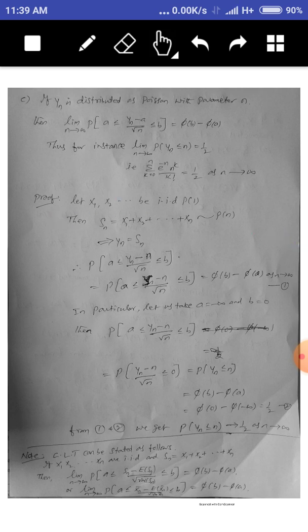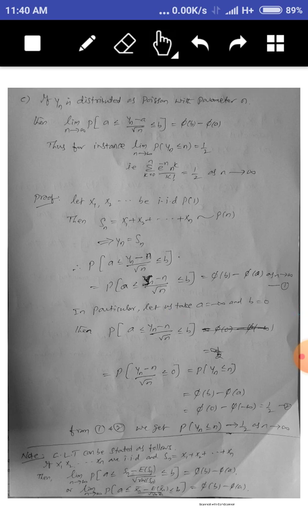Let X1, X2, ..., Xn be IID following the Poisson with parameter 1. Then Sn equals what? Sn is the sum of n random variables, X1 plus X2 plus ... plus Xn, that follows the Poisson with parameter n. Yn we take as Sn. Then we know the central limit theorem: probability a is less than or equal to (Yn minus n) divided by root n is less than or equal to b. Substituting the value, P of a is less than or equal to (Sn minus n) divided by root n less than or equal to b equals Φ(b) minus Φ(a) as n tends to infinity.